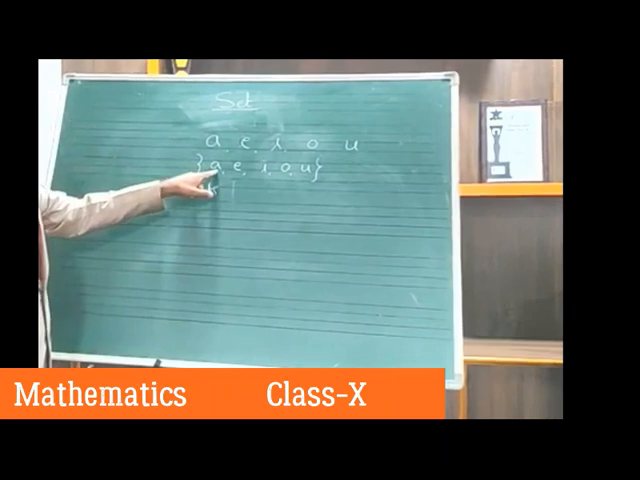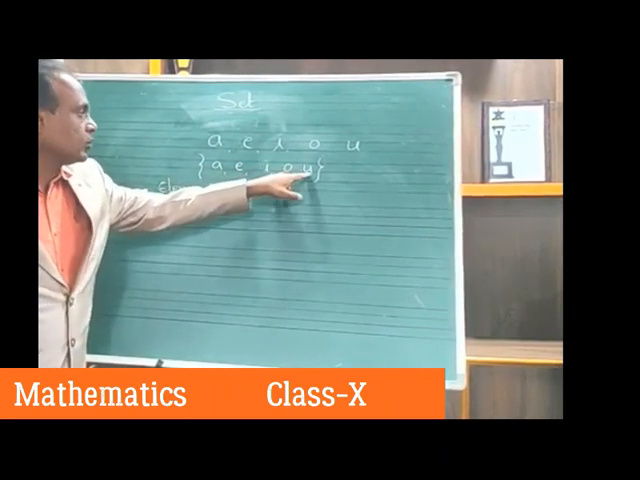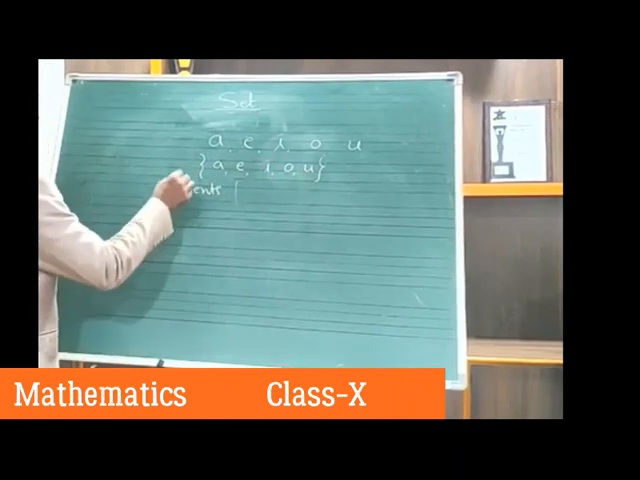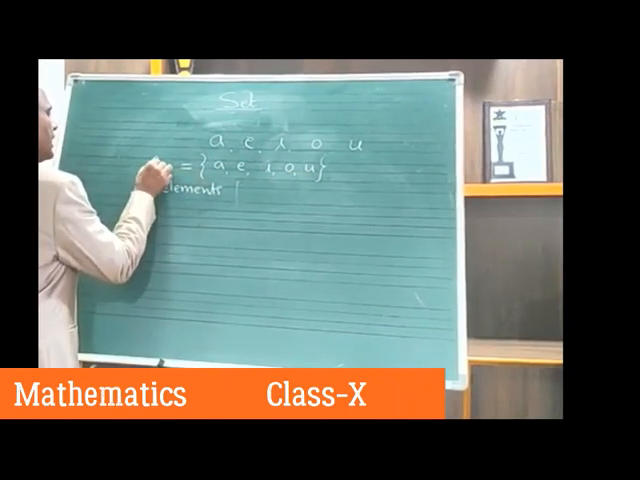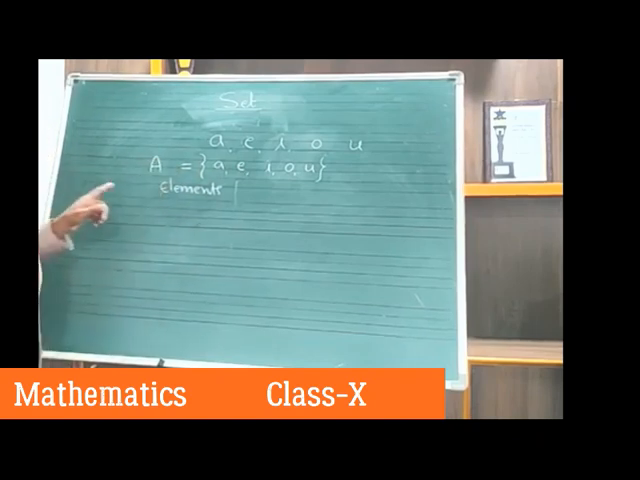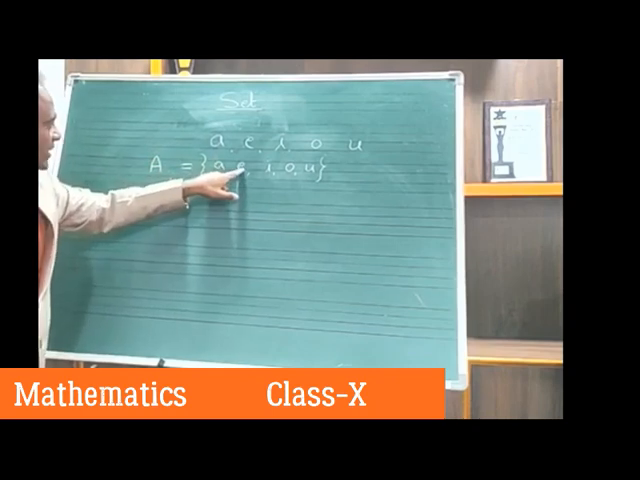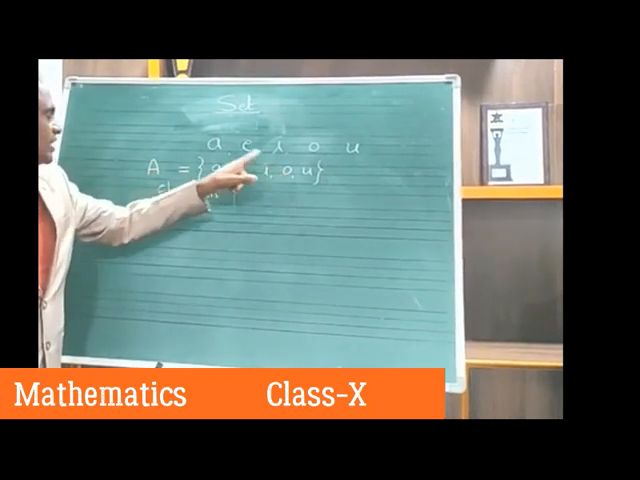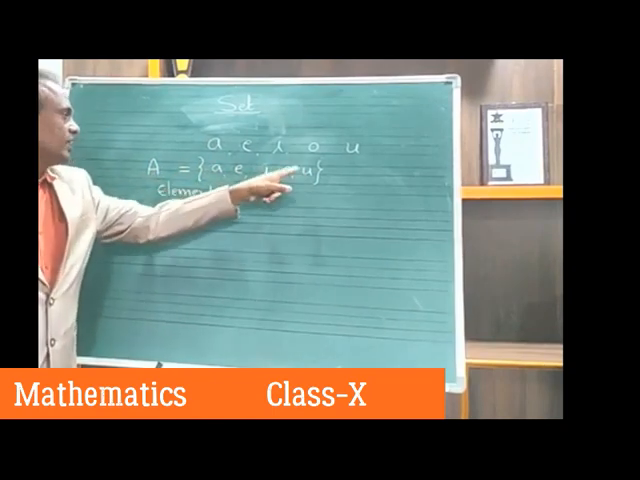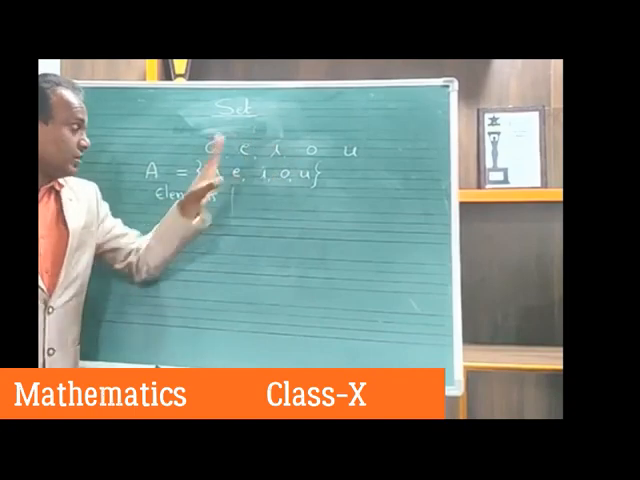So A is an element, E is an element, I is an element, O is an element, and U is an element of this set. Suppose we can name this set. Suppose the set is named as A. So that means this small a is an element of this set A, E is an element of set A, I is an element of set A, O is an element of set A, and U is an element of set A. So these objects are called elements.